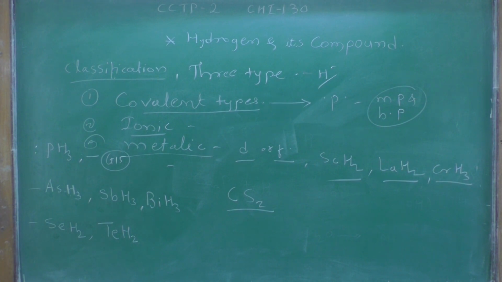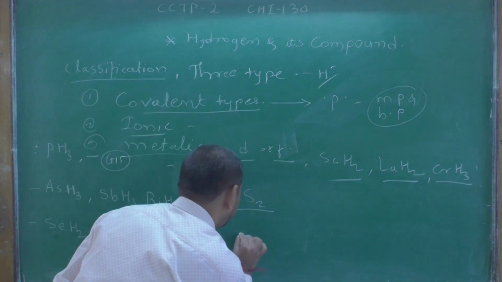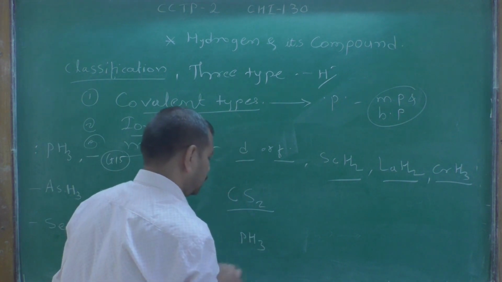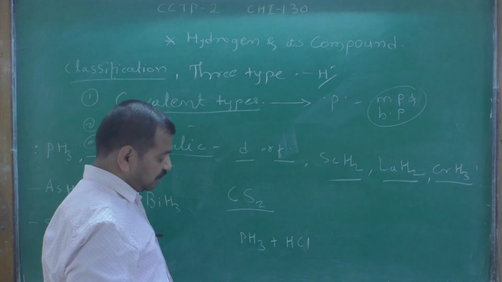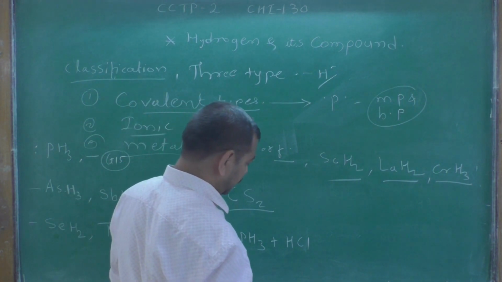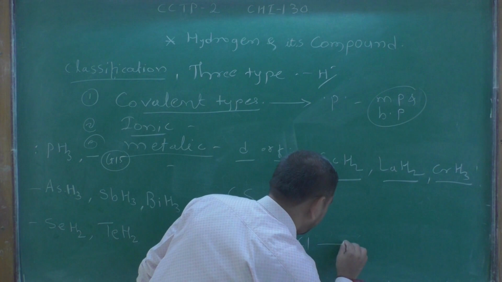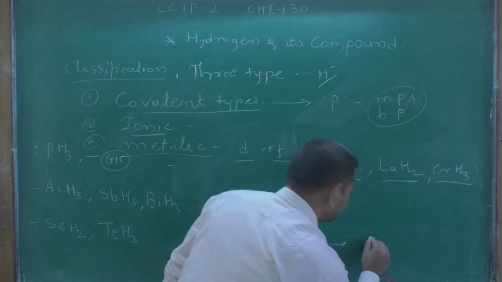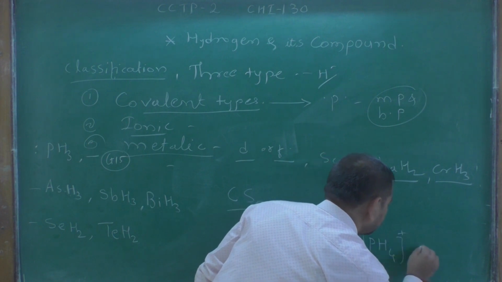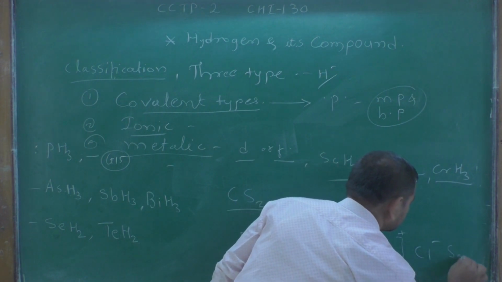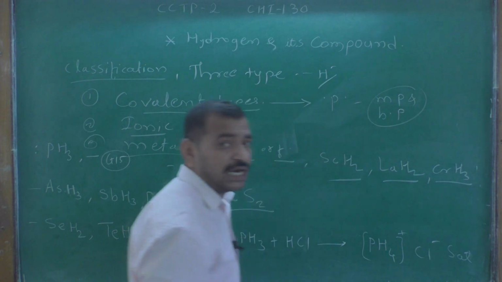Other than organic solution, when phosphine trihydride reacts with water or added dilute HCl, it forms a PH4+ Cl- salt, like ammonia.